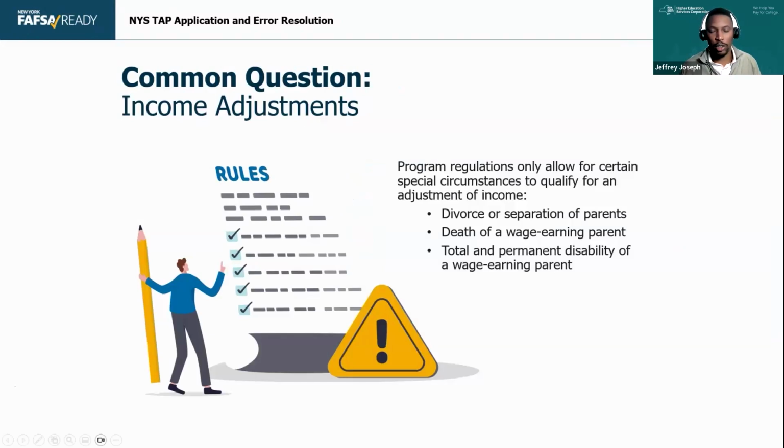Right. So some other income adjustments: we do have income adjustments for those parents that are divorced or separated, or if there's a death in the family of a wage earner. Once again, in that special circumstances course, I'll go through all of that to make sure that you know all that information and what documentation specifically should be sent in for each circumstance for income and for dependents.